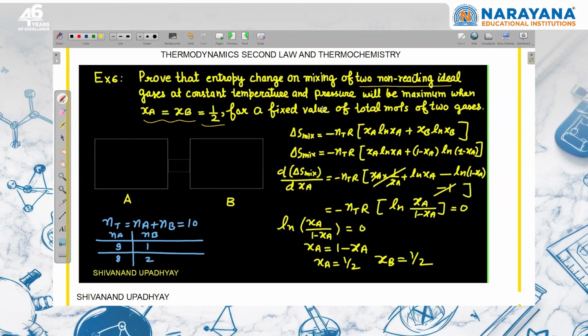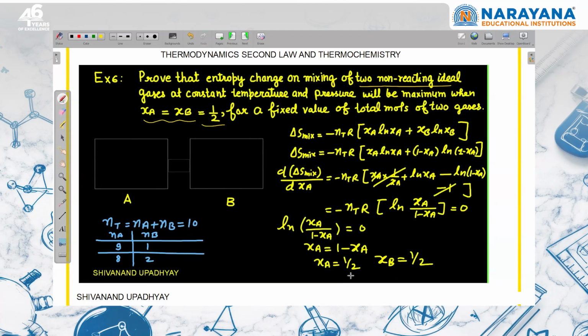So mathematically you can solve that. You have already derived this formula. Delta S mixing is minus n total into R (XA ln XA plus XB ln XB). And we know that XB can be written as 1 minus XA. दो ही gases हैं, तो mole fraction of B is 1 minus mole fraction of A. Here I also have written. Now there is only one variable, that is XA. Differentiate delta S mixing with respect to XA and simplify it.